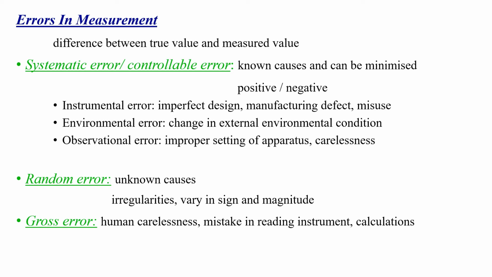Next is environmental errors. Environmental errors are due to changes in external environmental conditions such as temperature, pressure, humidity, dust, vibrations, etc. Now, what is an observational error? Observational errors arise due to improper setting of apparatus or carelessness in taking observations.